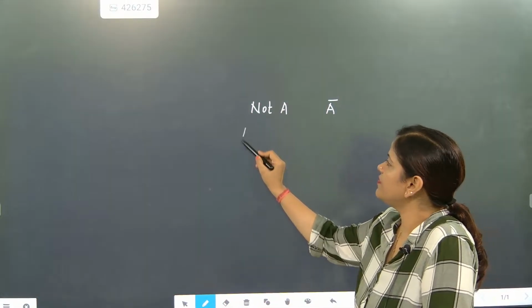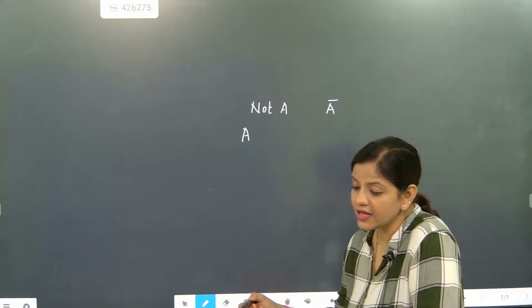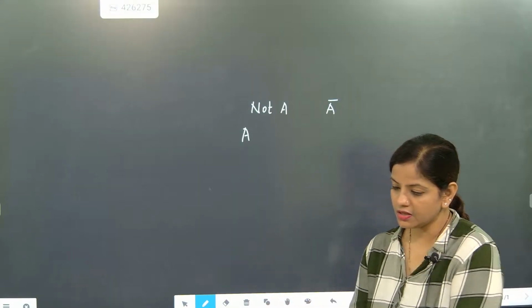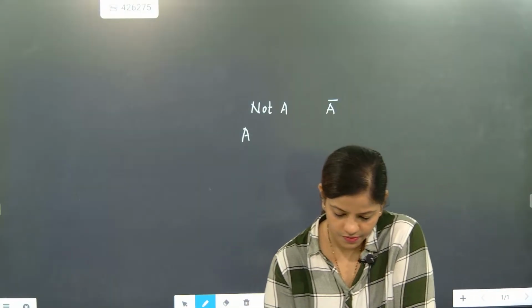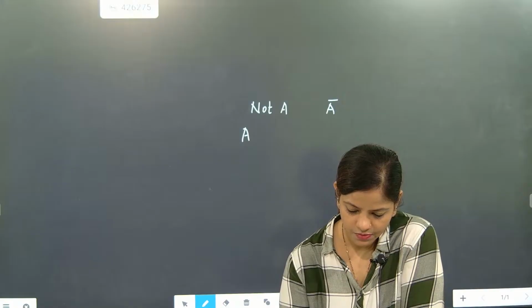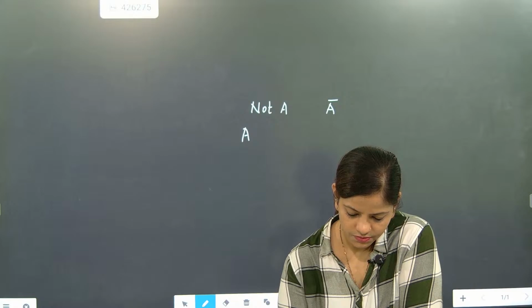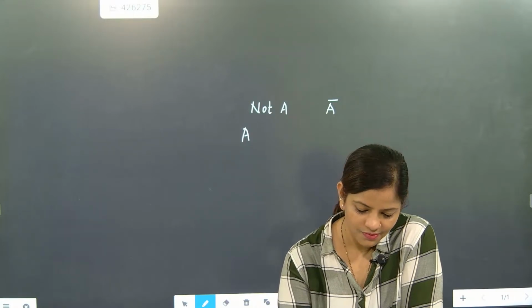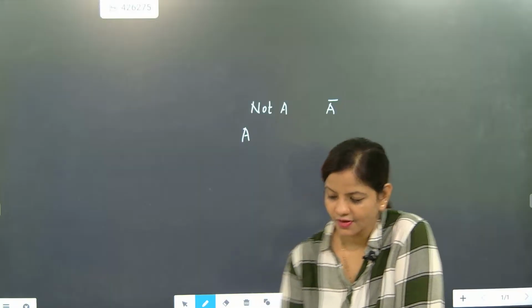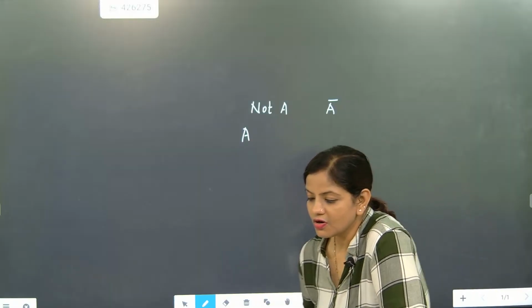Now, if somebody says I will take either A or B, is it lagging? Understood? Not lagging? Okay.